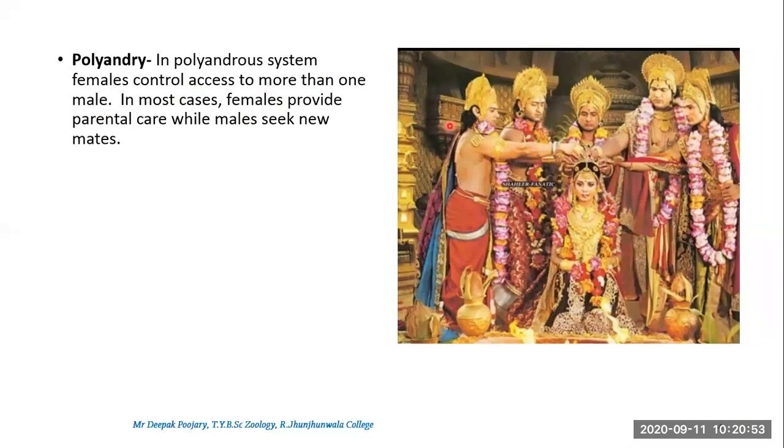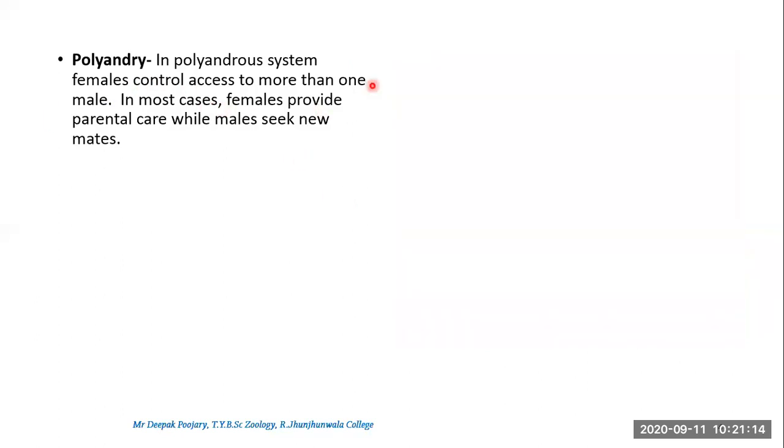This was in fact a progressive kind of behavior where the female carries more rights, that she can choose which male she will prefer. Of course, all 5 will be the husband, but it is her choice whom she has to spend more time with. In case of polyandry, the female will provide parental care while males will seek new mates.